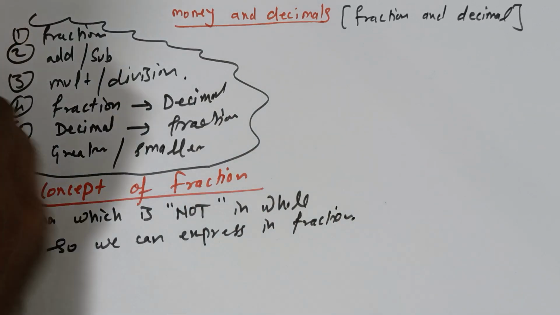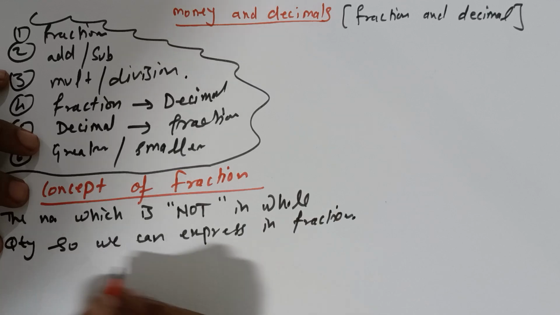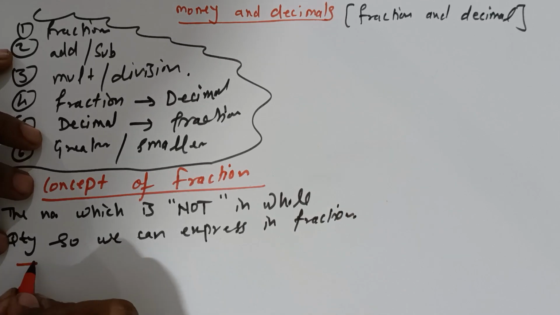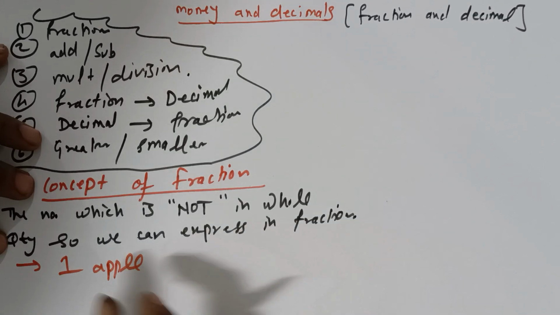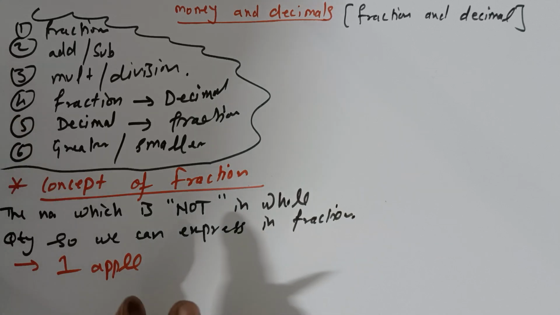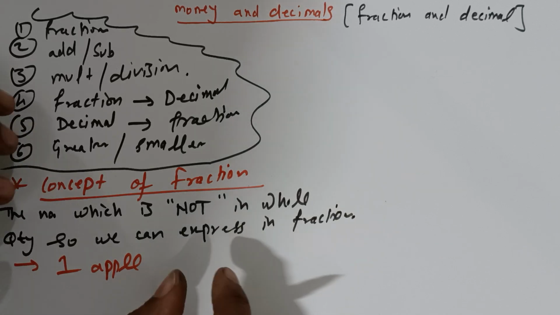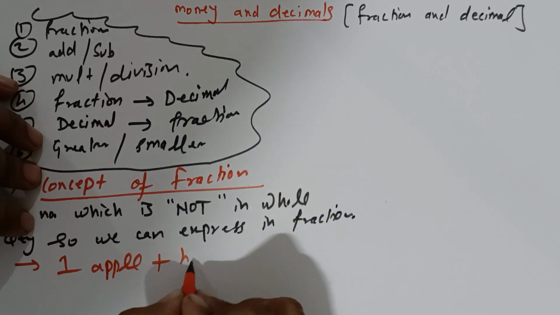For example, you are eating an apple, okay, you took one apple, but it was not enough for you, so again you took one apple, but out of that one you have eaten only half a part, only half an apple.